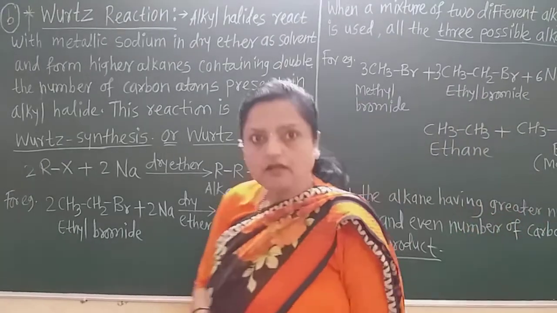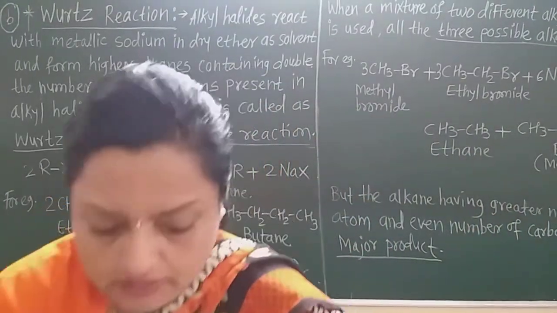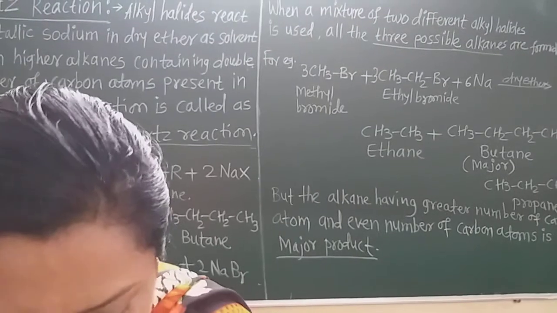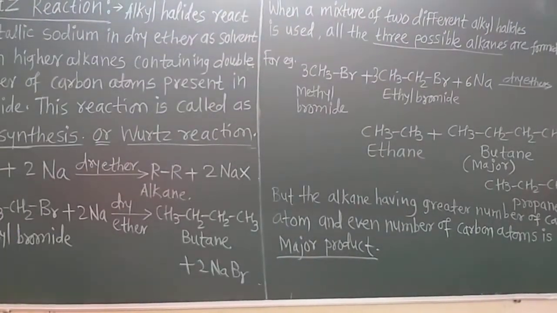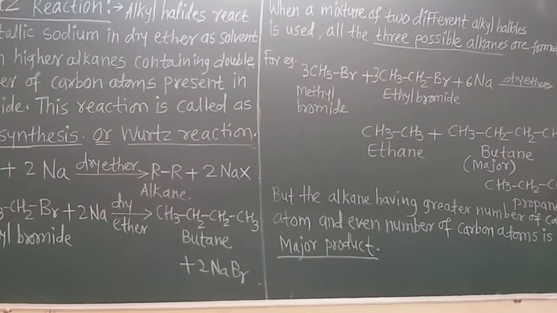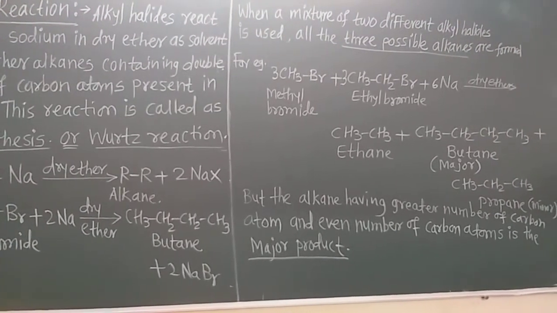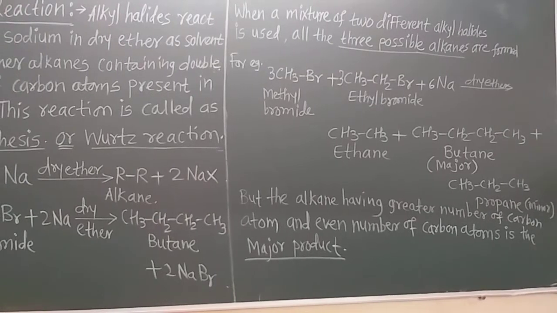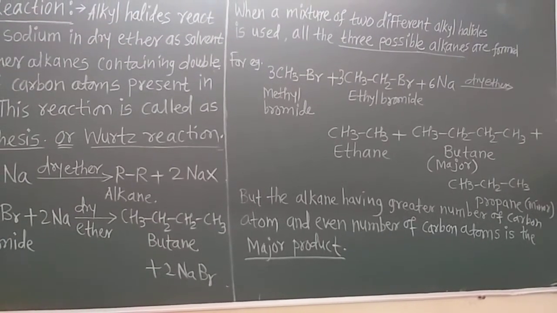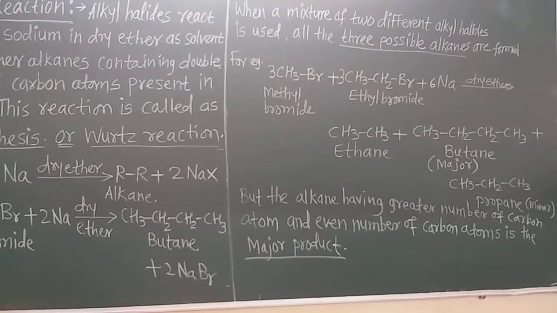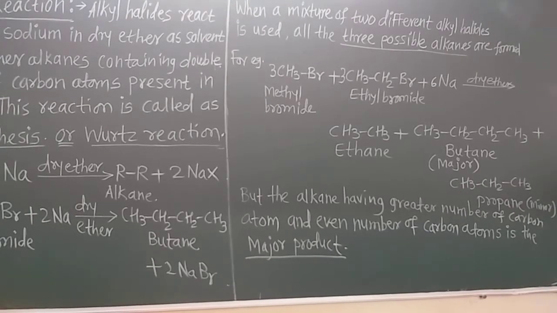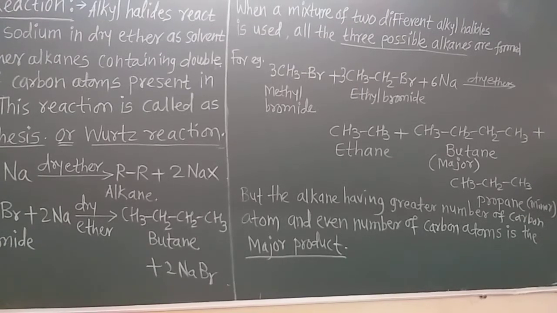Now here again see what is given. Now I already told you that we can use two different types of alkyl halides also in the Wurtz synthesis. Now in 11th standard we take only this example, that is of ethyl bromide, where only one alkyl halide we use in the Wurtz synthesis. But now in the 12th standard this reaction is extended.